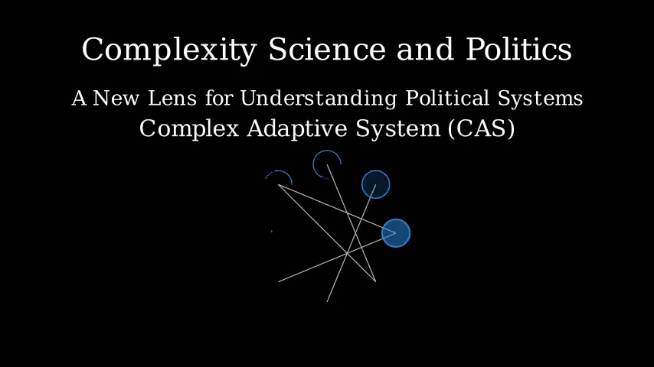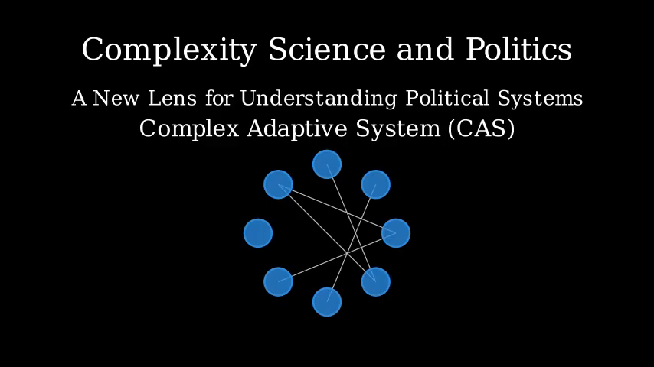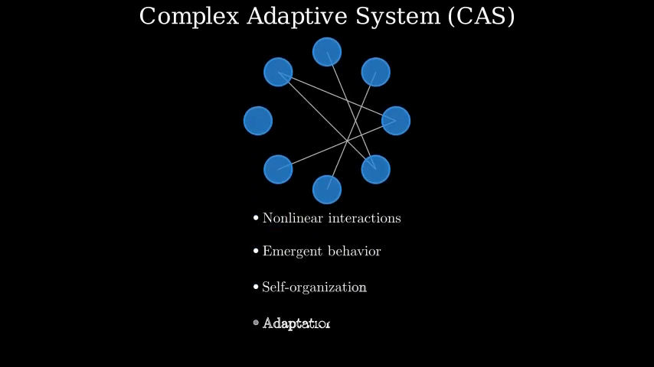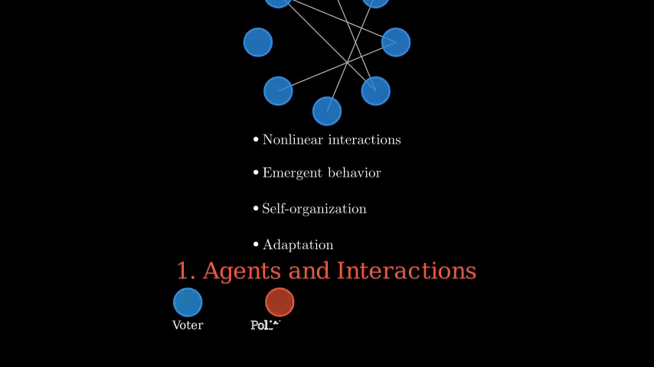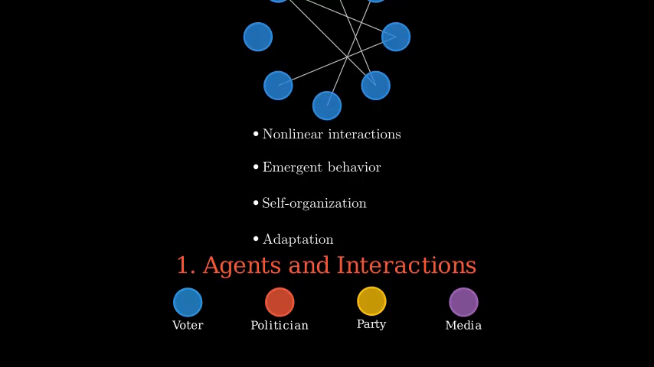A complex adaptive system consists of diverse agents that interact with each other and adapt to their environment. These systems feature nonlinear interactions, emergent behavior, self-organization, and adaptation. In politics, the agents are diverse entities including individuals like voters, politicians, and bureaucrats, as well as larger entities like interest groups, political parties, and media outlets. These agents interact locally through debate, lobbying, voting, coalition building, and those local interactions give rise to system-level patterns, such as coalition stability or policy regimes.